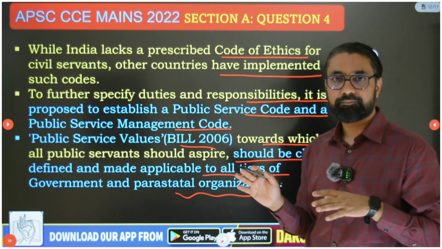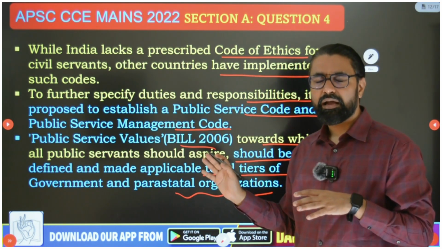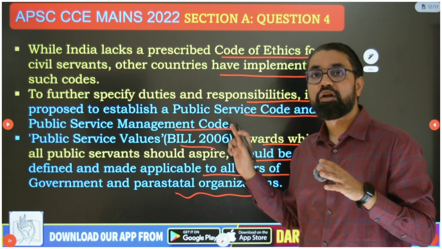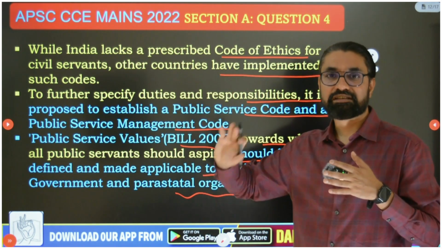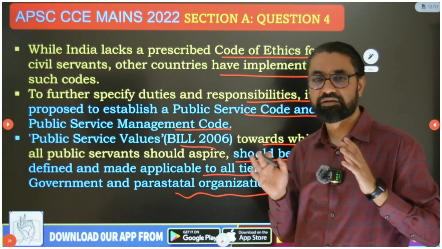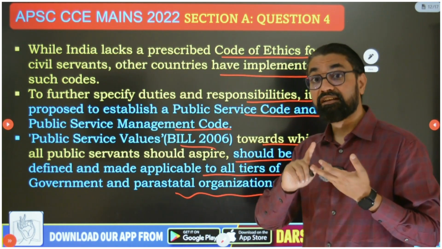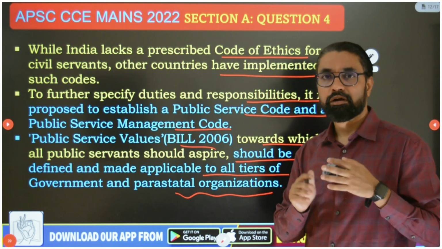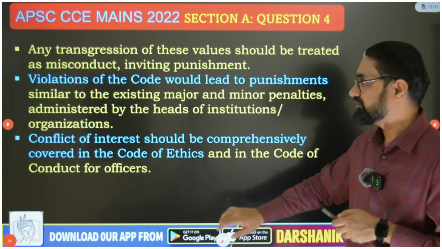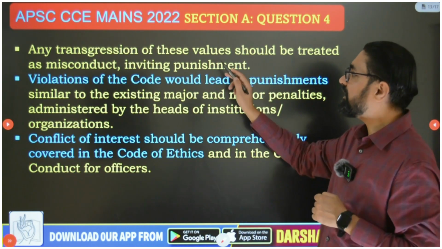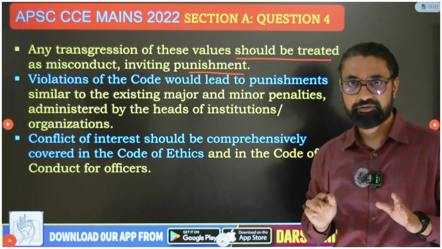So bring this law, okay, Public Service Code of Ethics policy, Public Service Management Code, and it should be made applicable to all organization, parastatals, मतलब public sector undertakings, armed forces, paramilitary forces, all organization under government. This law should be made applicable to all of them, and it should clearly define, okay, the values for the civil servant, and also have sanctions against those violations. Then any transgression of these values should be treated as misconduct, inviting clear-cut punishments.